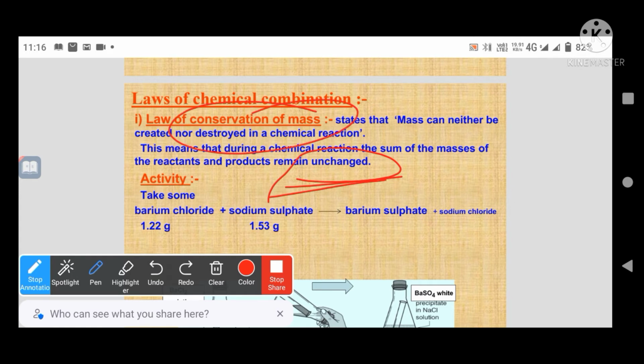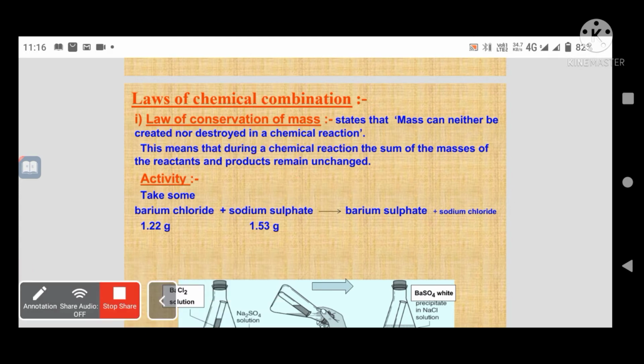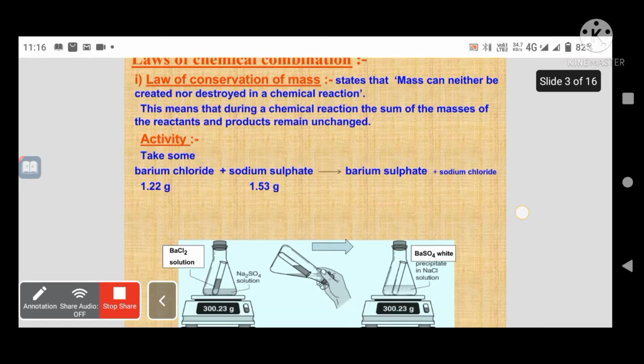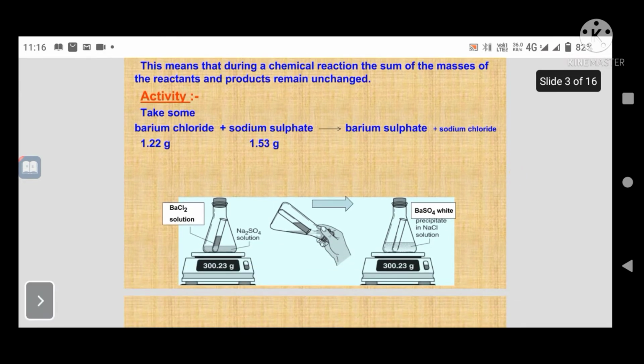Now this is the activity regarding the law of conservation of mass.